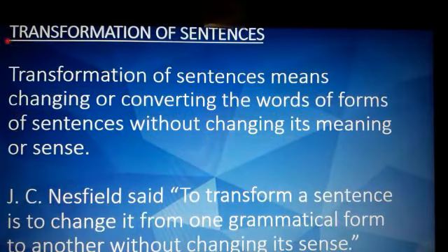Transformation of sentences means changing or converting the words or forms of sentences without changing its meaning or sense. N.C. Nesfield said, to transform a sentence is to change it from one grammatical form to another without changing its sense. Means that we are changing the form of the sentence from one grammar to another without changing its sense.